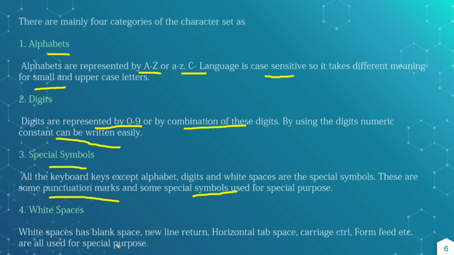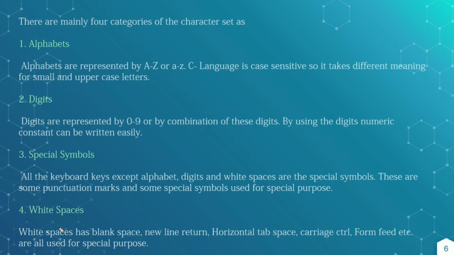White spaces are the blank space, new line, horizontal tab space, carriage control, form feed, etc. All belong to the white spaces, and these all have some specific purpose. These are the 4 categories belonging to the character set.